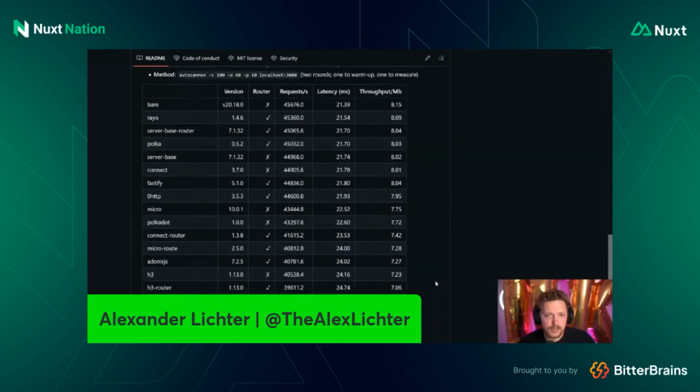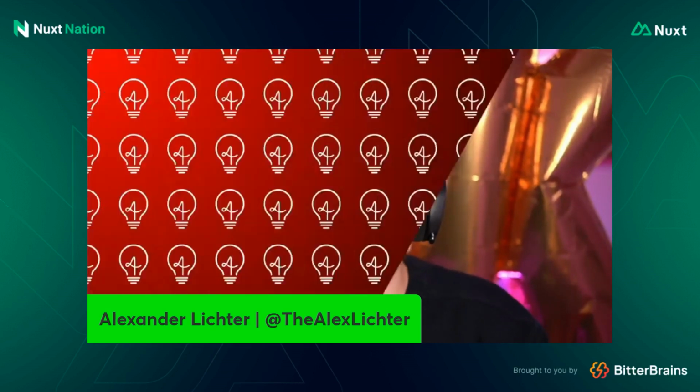Also, a word on these benchmarks, because it's always important. They benchmark very hypothetical scenarios, right? In your application, your server framework is probably not usually the bottleneck, because you still have calls to the database, you have API calls. These are usually the bottleneck. Same for the front end, by the way. So benchmarks are great. We always want to have the fastest framework so we can do something for speed. But first, these are very hypothetical scenarios, and second, we should actually benchmark the application itself. We probably also don't process, I don't know, 10 million data entries per second or something. So yeah, always a bit tricky.